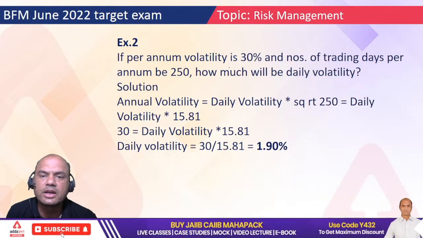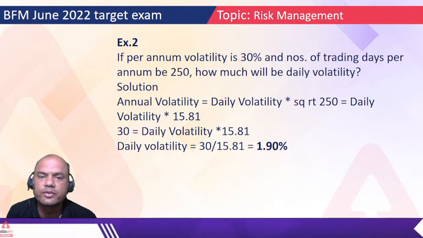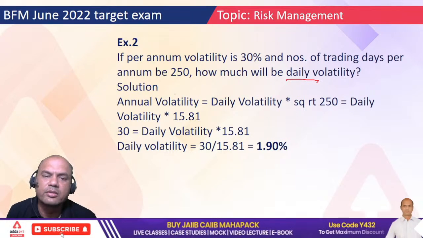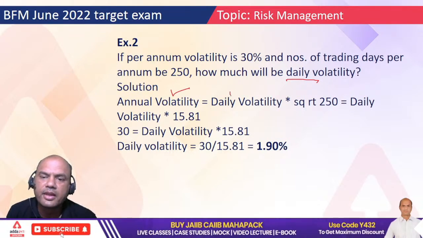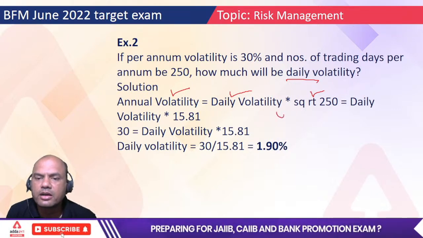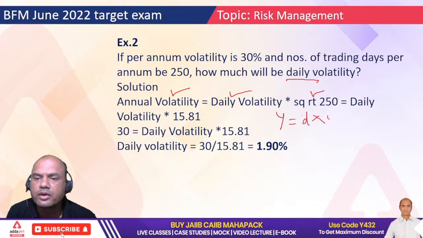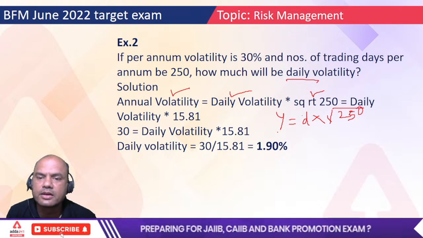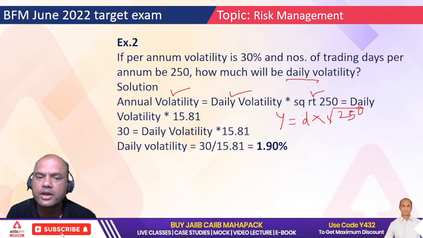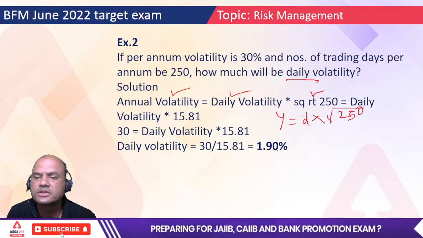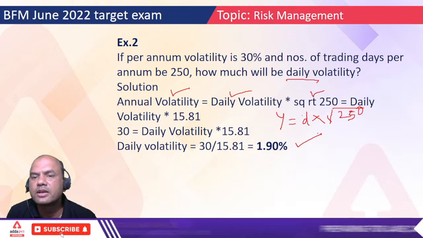Next, per annum volatility is 30%. Number of trading days is 250. What will be the daily volatility? Same rule again. Yearly equals daily into square root of 250. What do I know now? Yearly I know. What is yearly? 30. So 30 equals daily D into square root of 250, which is 15.81. So daily equals 30 upon 15.81. It's 1.9%. So this is how we get the daily volatility.